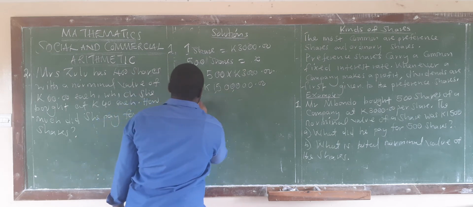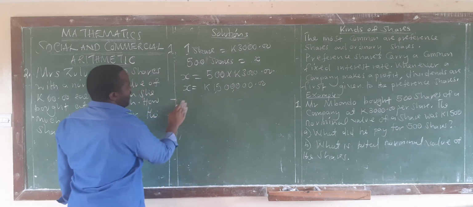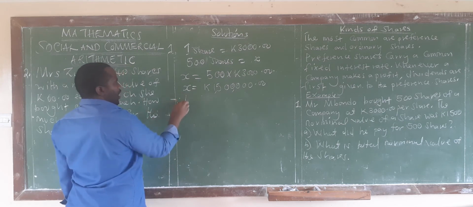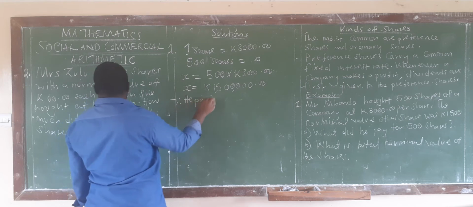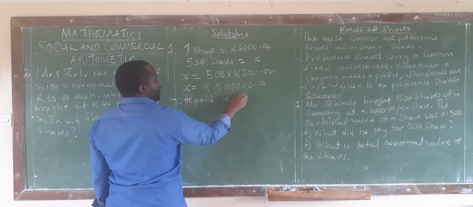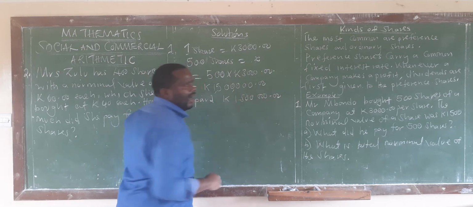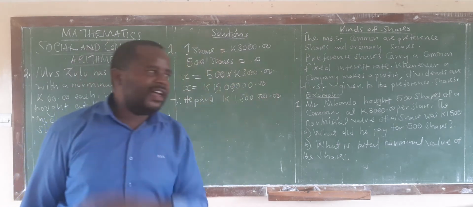So this is how much this person paid. You can say therefore he paid 1,500,000 kwacha to buy 500 shares.